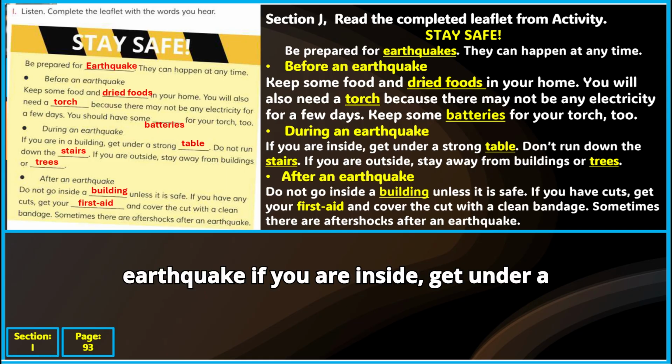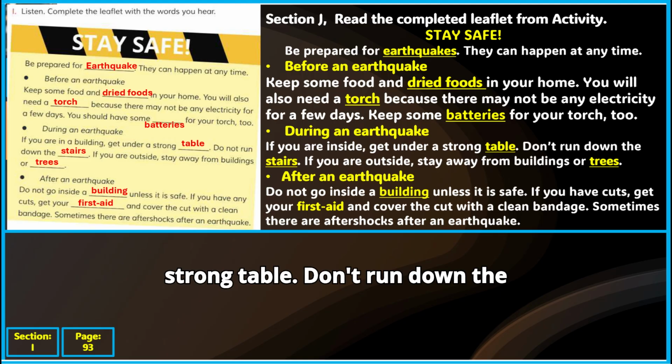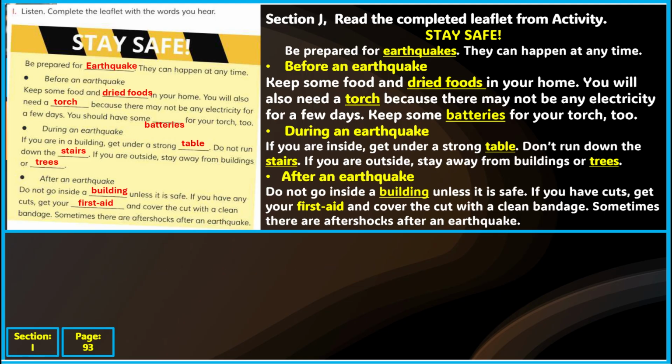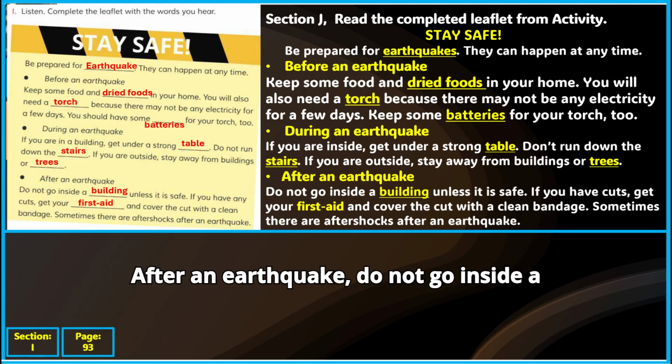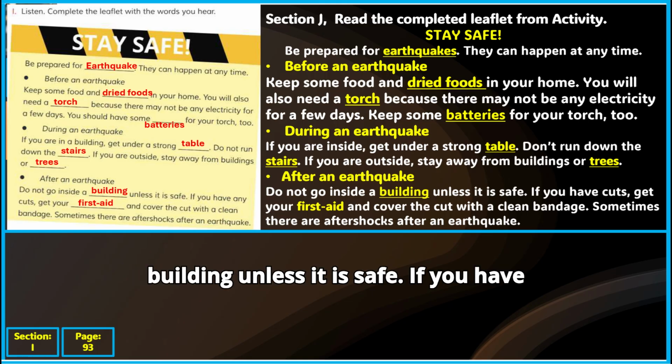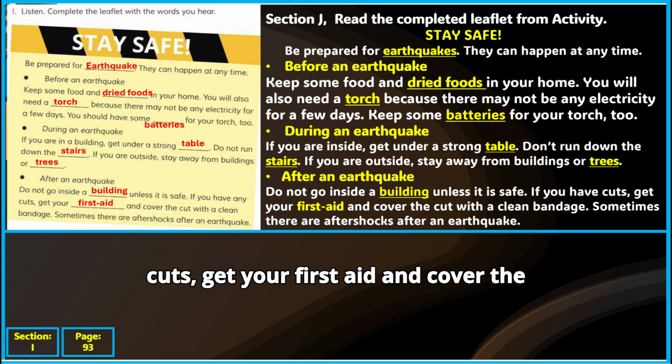During an earthquake, if you are inside, get under a strong table. Don't run down the stairs. If you are outside, stay away from buildings or trees. After an earthquake, do not go inside a building unless it is safe. If you have cuts, get your first aid and cover the cut with a clean bandage. Sometimes there are aftershocks after an earthquake.